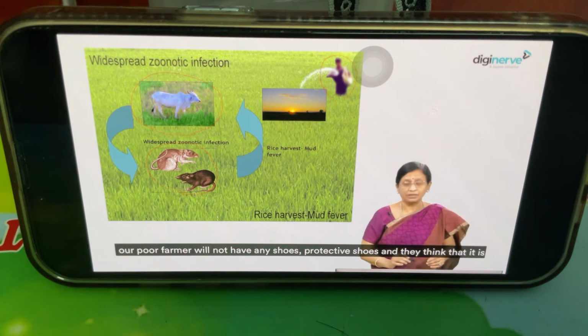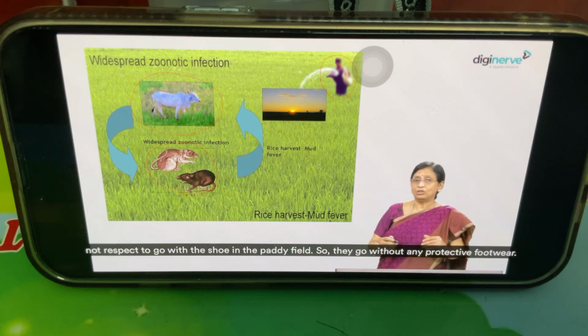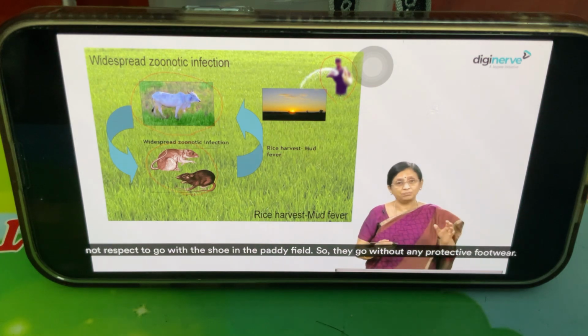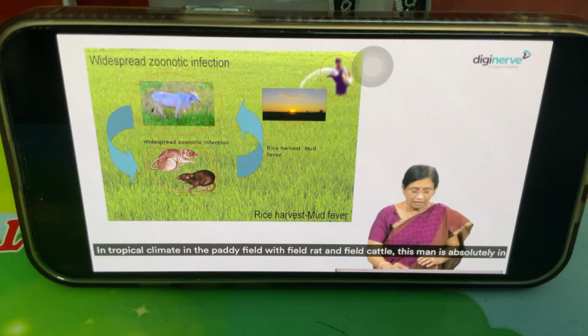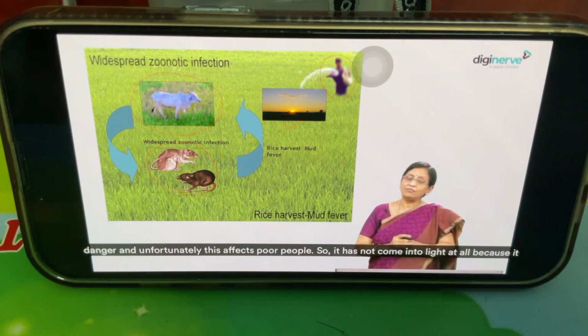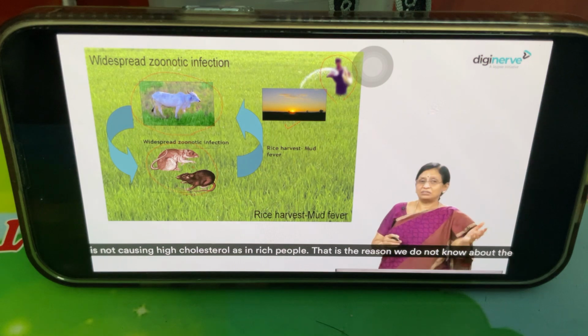Unfortunately, our poor farmer will not have any protective shoes, and they think that it is not respectful to go with shoes in the paddy field, so they go without any protective footwear. In the tropical climate, in the paddy field, with the field rat and the field cattle, this man is absolutely in danger. And unfortunately, this affects poor people. So it has not come into light at all, because it is not causing high cholesterol as in rich people. So that is the reason we do not know about the disease.